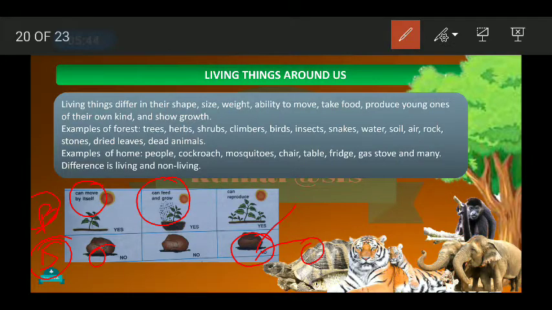Whereas the plant can move by itself. That means if we see it, one day it will be this much, after 10 days its size will increase. Yes, it can feed. It needs water and sunlight to grow. It can grow and it can produce its young ones. Other plants of its own type can also be made by it. So this is the thing.